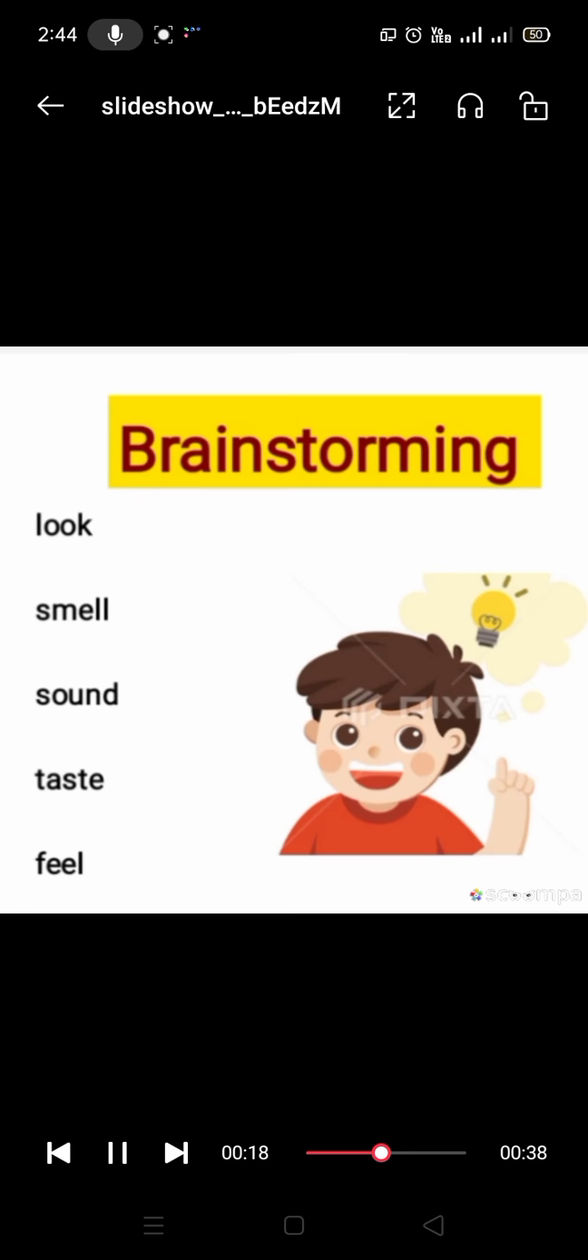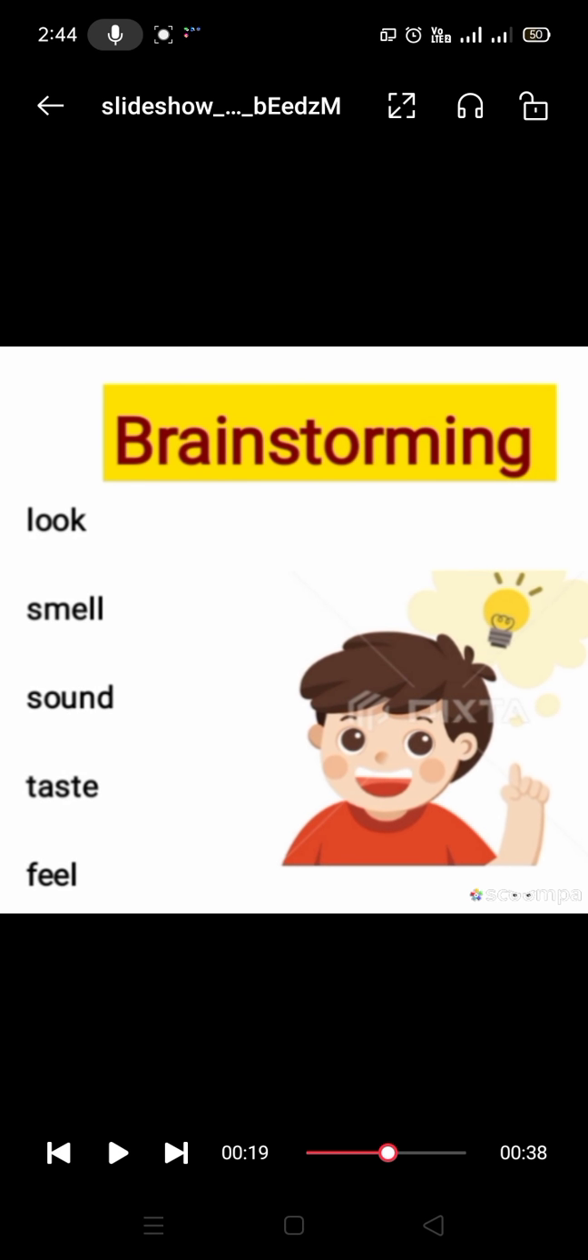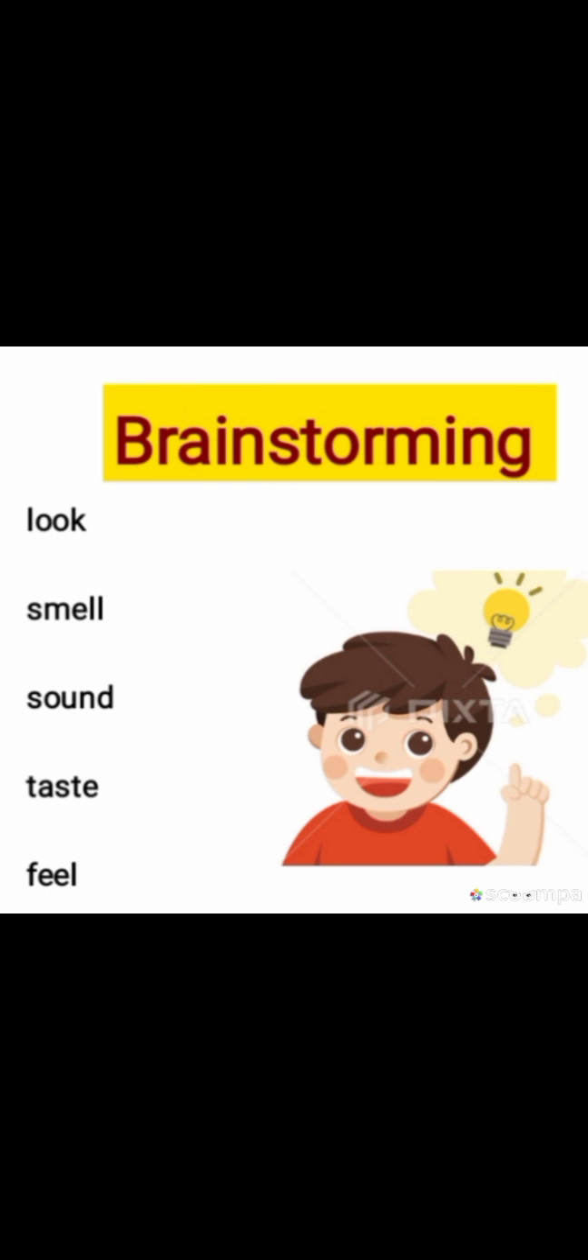So our first point, that is brainstorming. Brainstorming means, so for looking into the picture, we should follow these steps. Look means how does the picture look like. Number 2, smell. Number 3, sound. Number 3, taste. Number 4, feel. So these points should be in our mind whenever we are describing any picture.